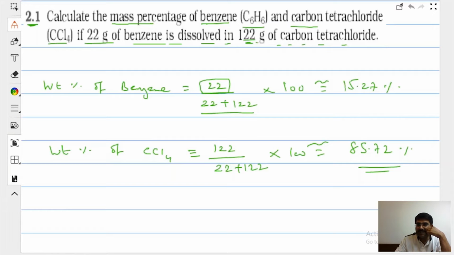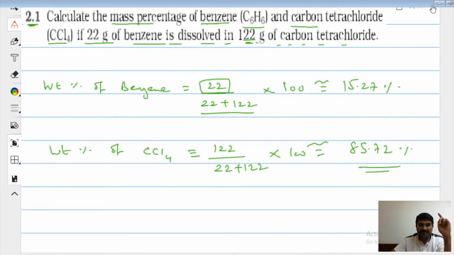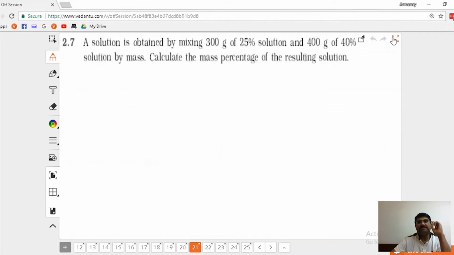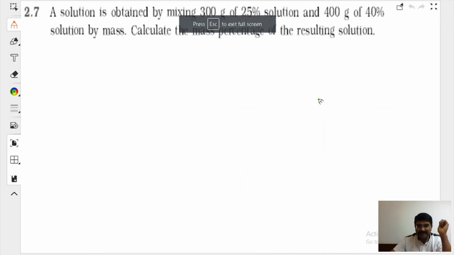Okay, I want to show you the slide. Okay, you enjoy this, beta. For my class, please use a calculator. So this is a wonderful percentage we are getting, isn't it? This is the first numerical we have solved. Okay, let's move ahead, my dear children. This is the question. Tighten your belts. First numerical of class 12th. Tighten your belts.